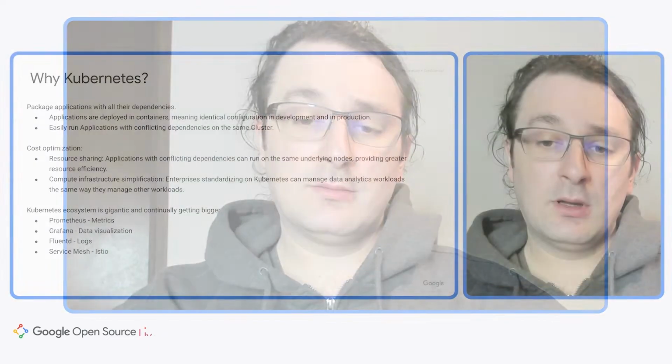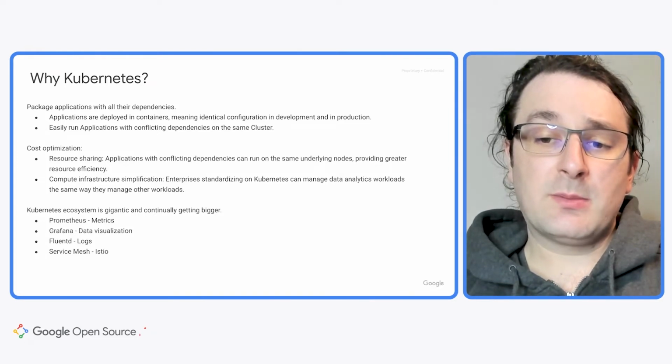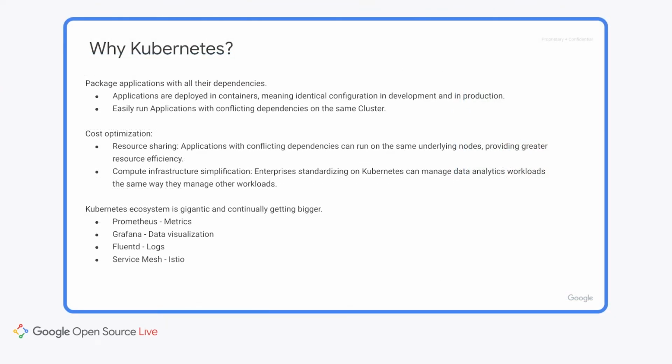There are other cluster managers. Why would I choose Kubernetes? One huge advantage of Kubernetes is that every application is containerized and isolated from all the others. This allows us to package an application with all its dependencies. Being containerized means that we can have the same experience in development and in production. As each application is completely independent, we can run different applications with conflicting dependencies on the same cluster at the same time. This allows us to use the same hardware for conflicting applications, allowing us to save money by not requiring independent clusters for each set of conflicting dependencies.